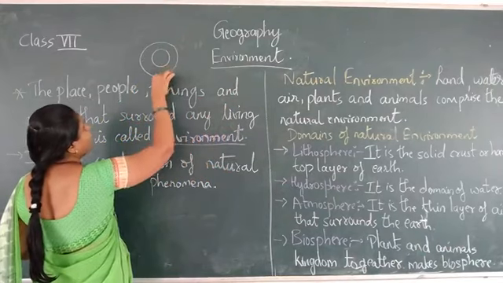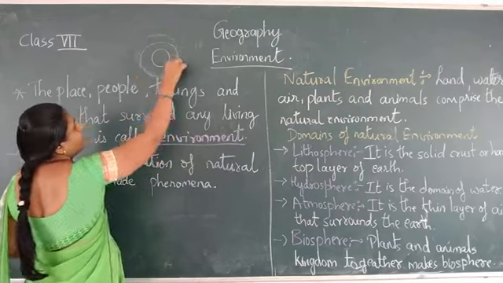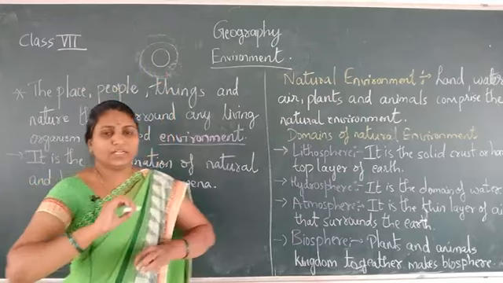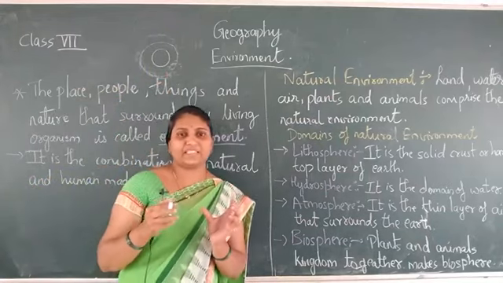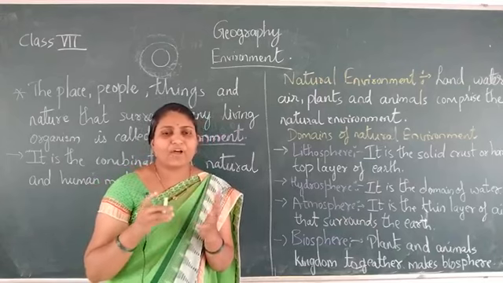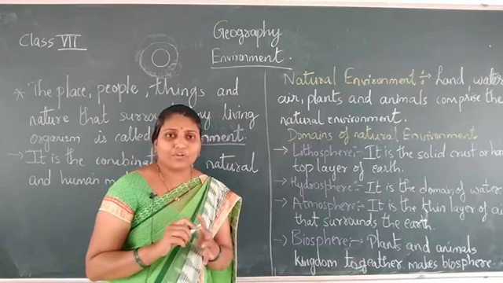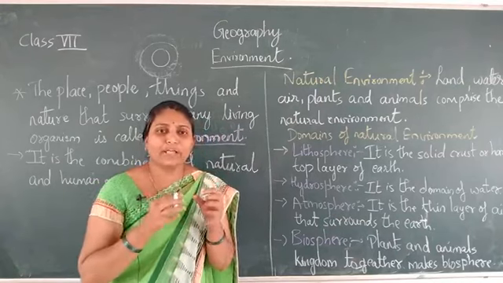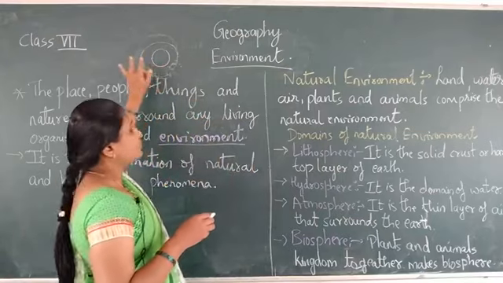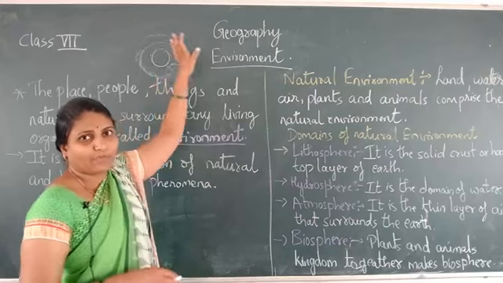This layer round the earth is called the atmosphere. It is made of air. We have hydrogen, carbon dioxide, oxygen, nitrogen, and all these combine together to form this atmosphere.